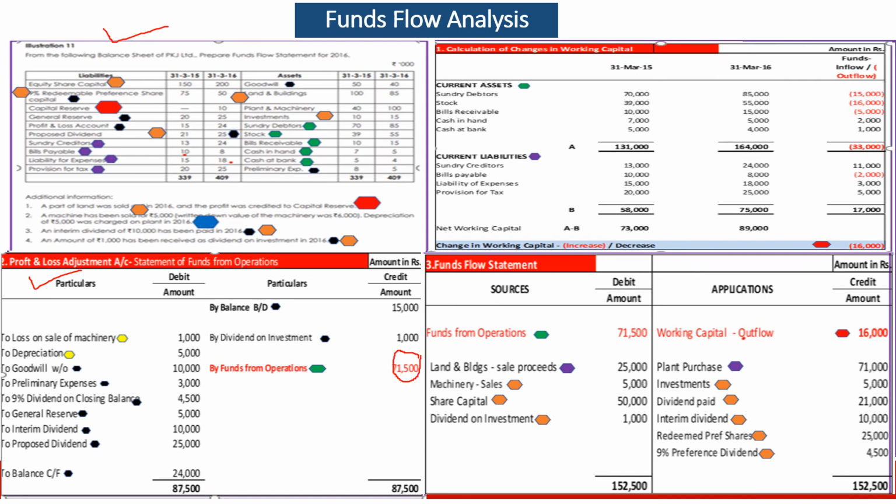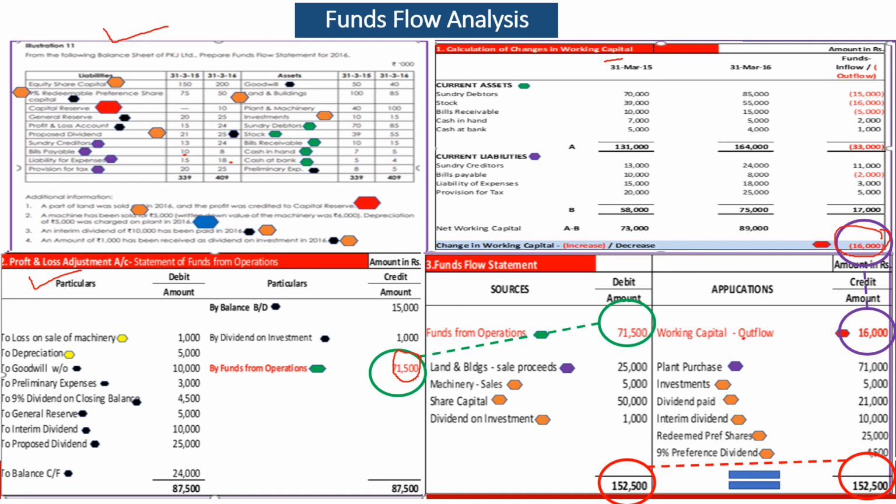We derive funds from operations, and we also simultaneously prepare working capital. We find there is a deficit of 16,000. Then we post those figures into funds flow, and after posting all items, we get the two sides equal to each other, and that will be the funds flow.